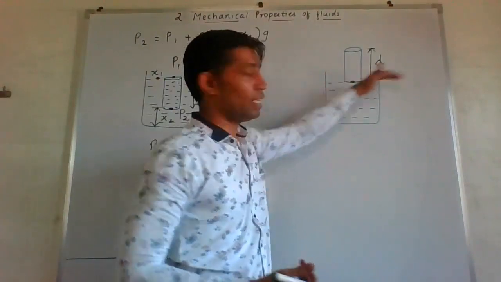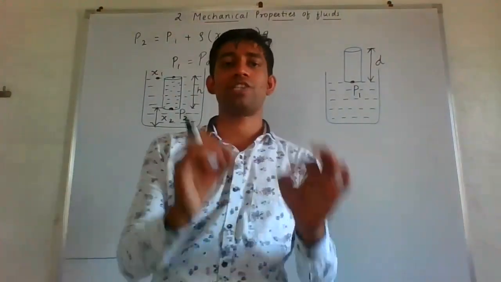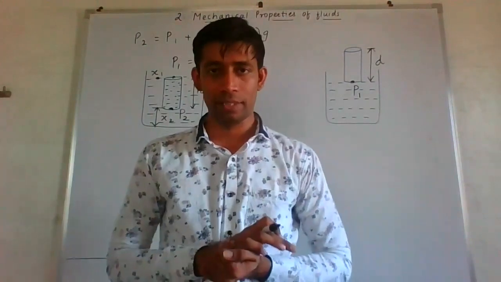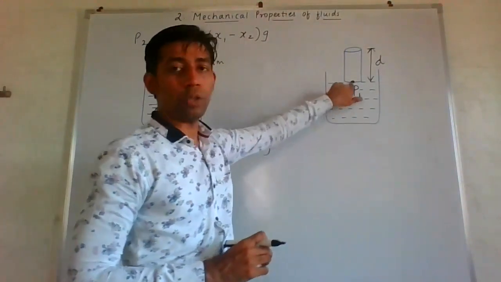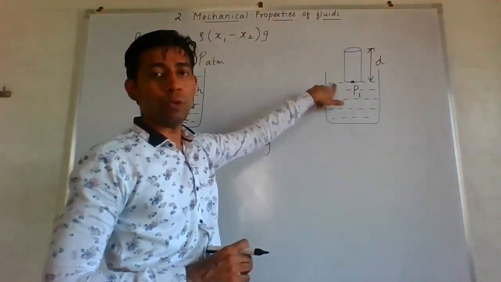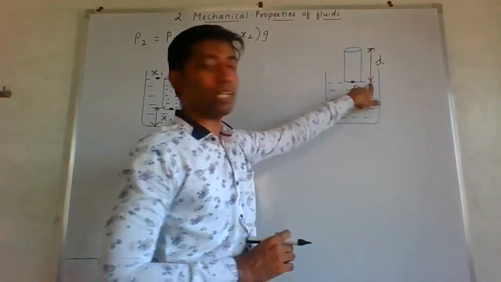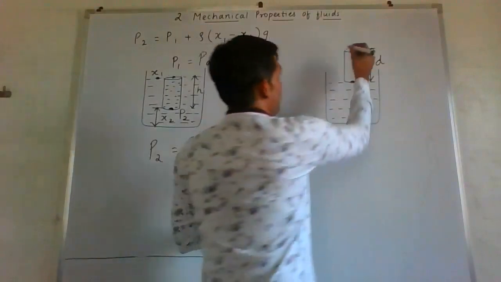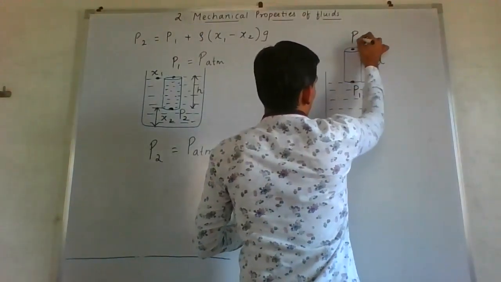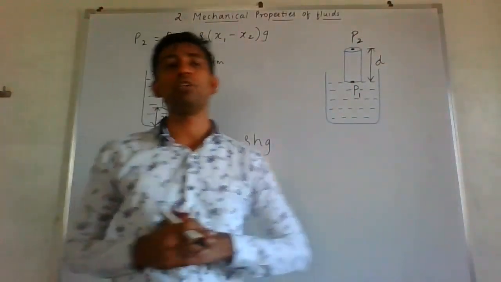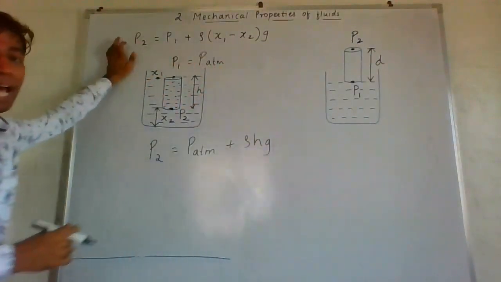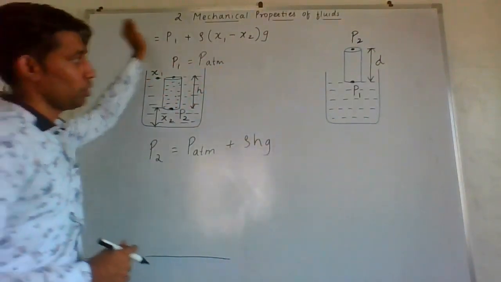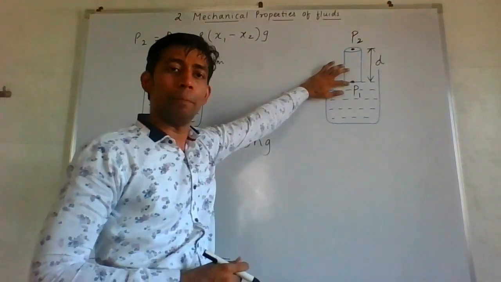Because on a particular level, the pressure remains the same. You know that. Whatever pressure you get over here, the same pressure you will get over here, and the same pressure you will get over here. And we are interested in finding the pressure at this point, the top. So wherever we want to find pressure, that will be termed as P2, and this will be termed as P1.